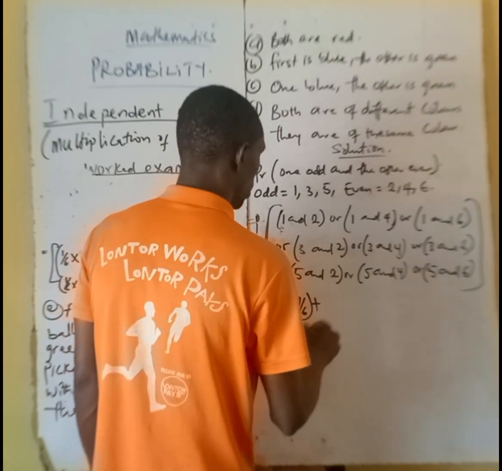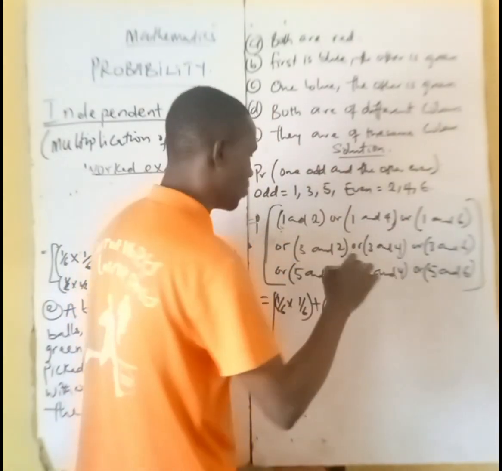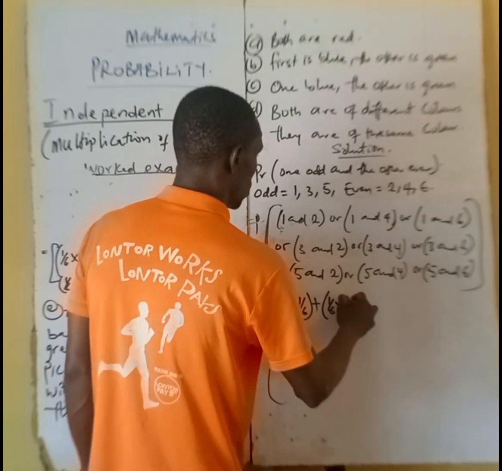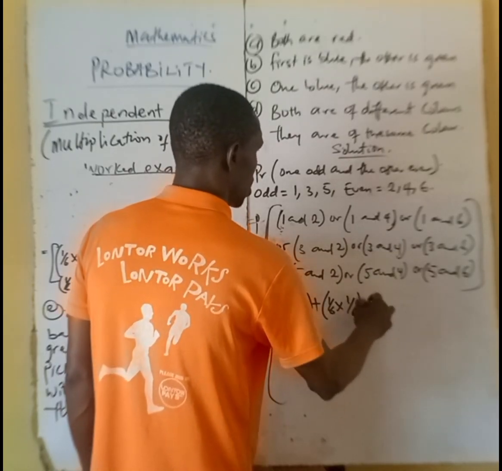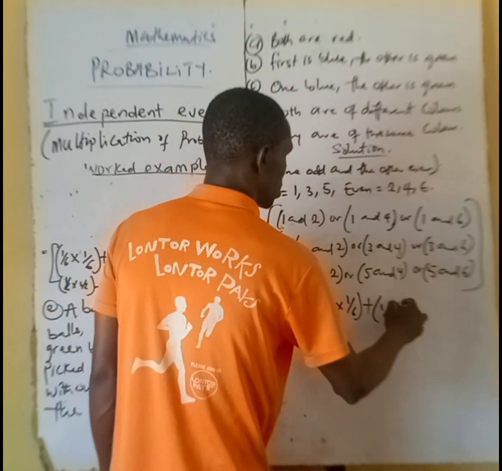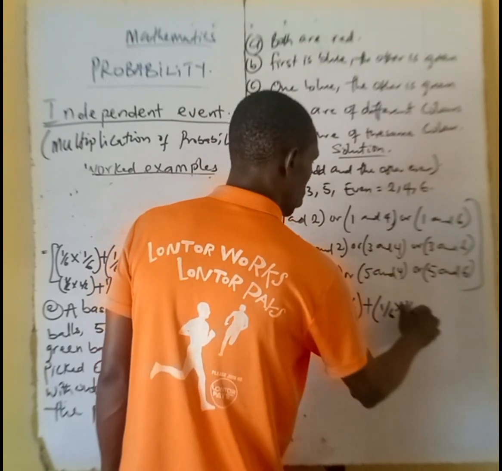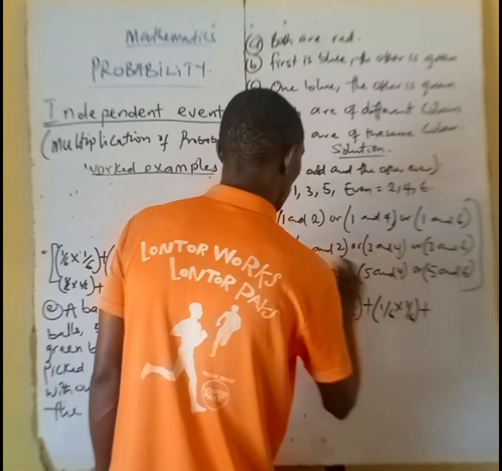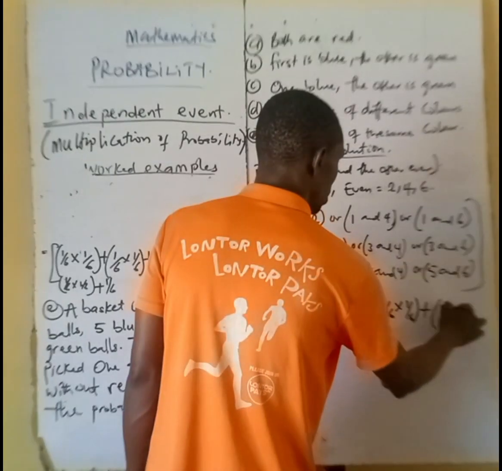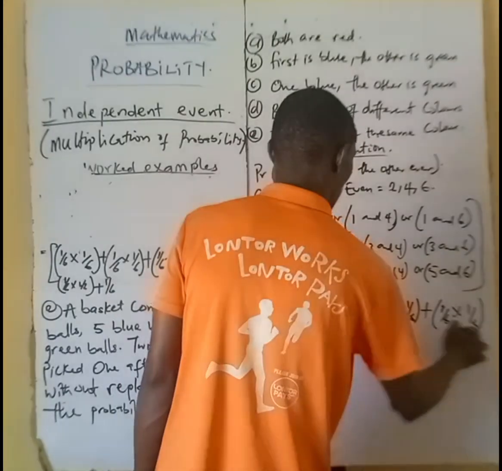Or means plus, don't forget. Probability of having one in the first die is 1 over 6, and second one is 1 over 6. Or means plus, as I said earlier, 1 over 6. Probability of having 6 in one die is 1 over 6. Or means plus, probability of having 3 in one die, that's 1 over 6. And probability of having 2 in one die is 1 over 6.